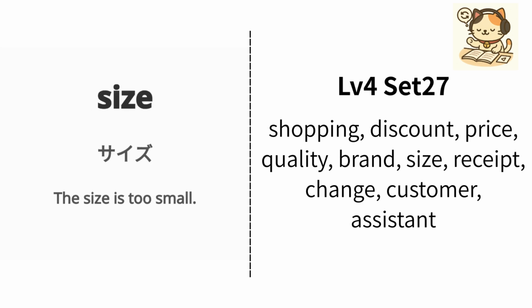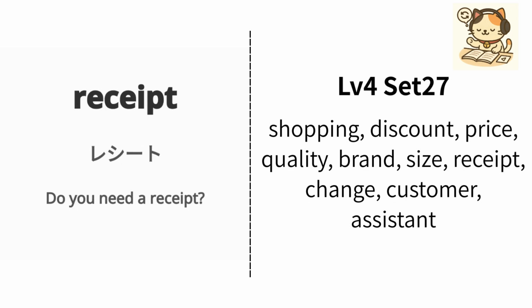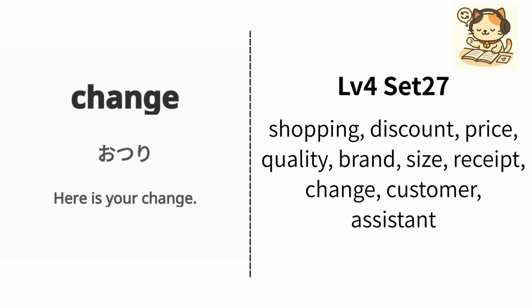Japanese is sizer. Example: The size is too small. そのサイズは小さすぎます。Repeat. Size. English is receipt. Japanese is receipt. Example: Do you need a receipt? Receipt は必要ですか? Repeat. Receipt. English is change. Japanese is otsuri.